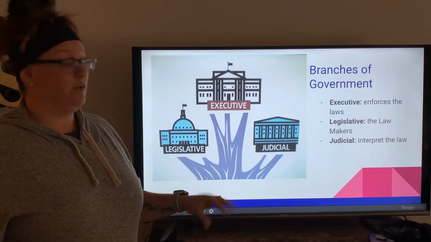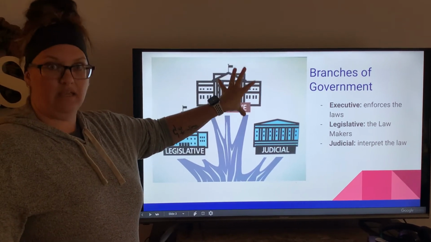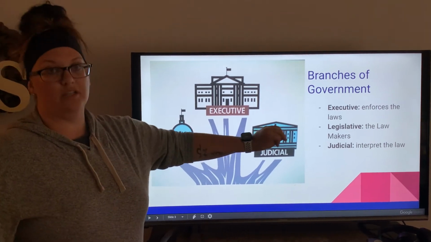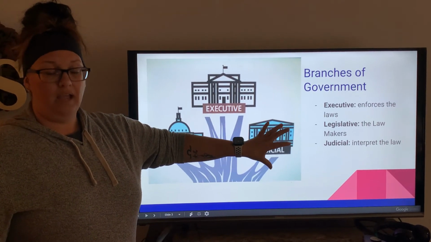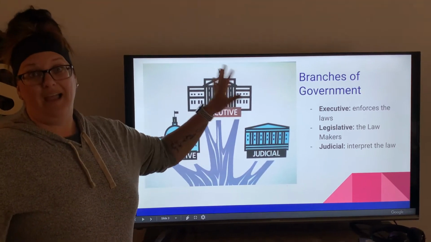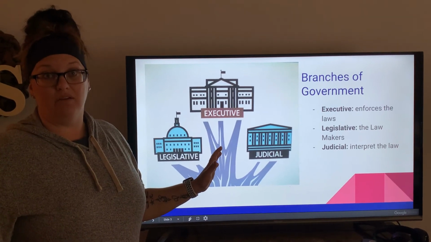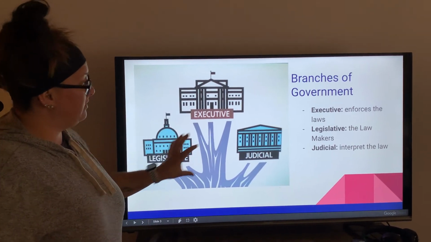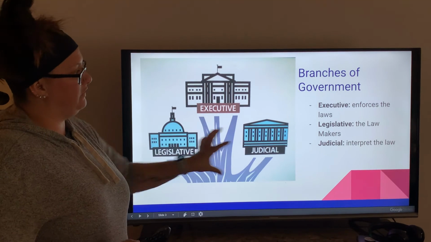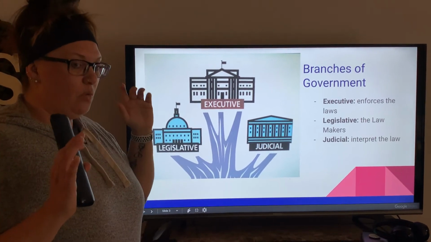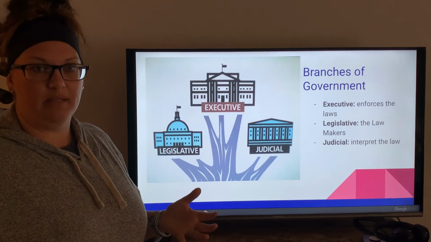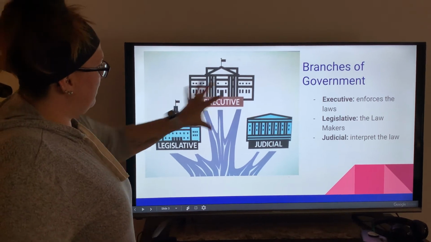At the state level, they have people in the executive branch, the legislative branch, and the judicial branch. And at a county level, and even at a municipal level, even at a small level for our city, we have people in each of these branches, where they take on the responsibilities of the government. That's what I want you to take away.